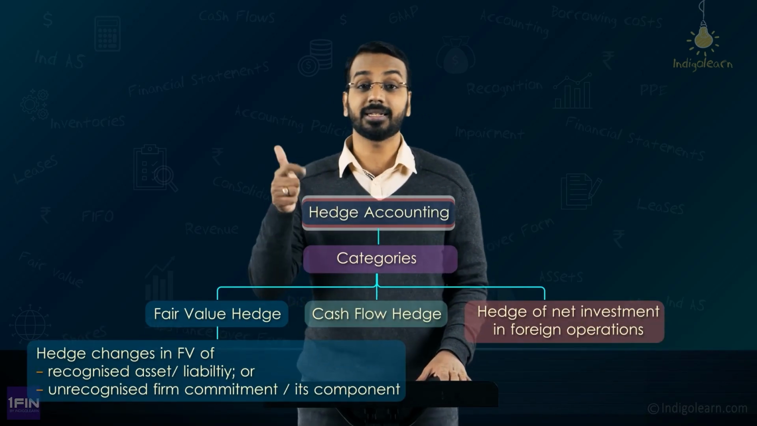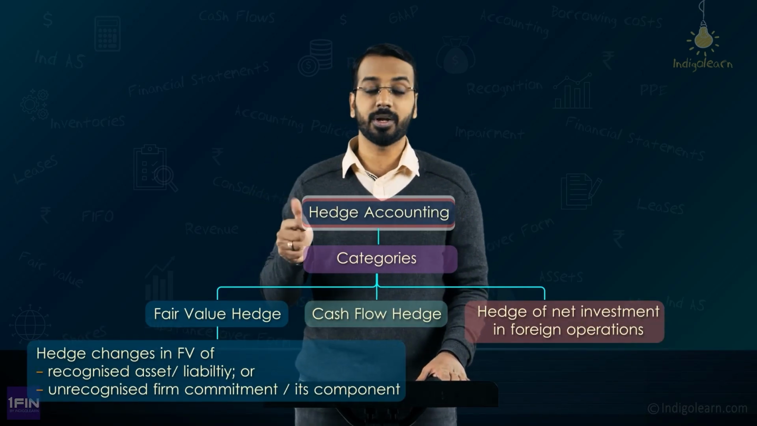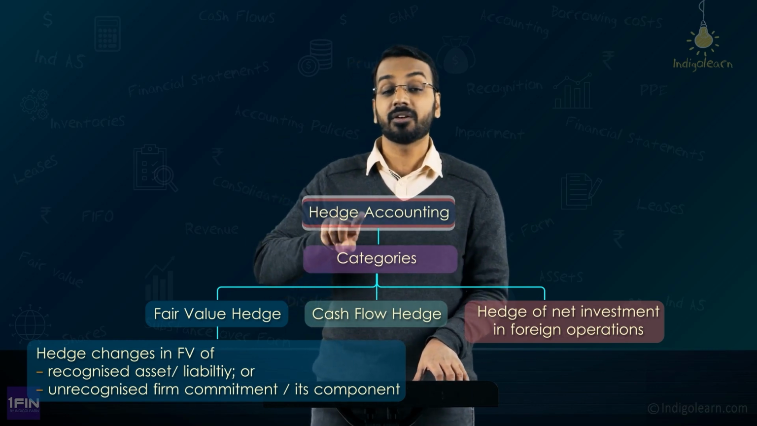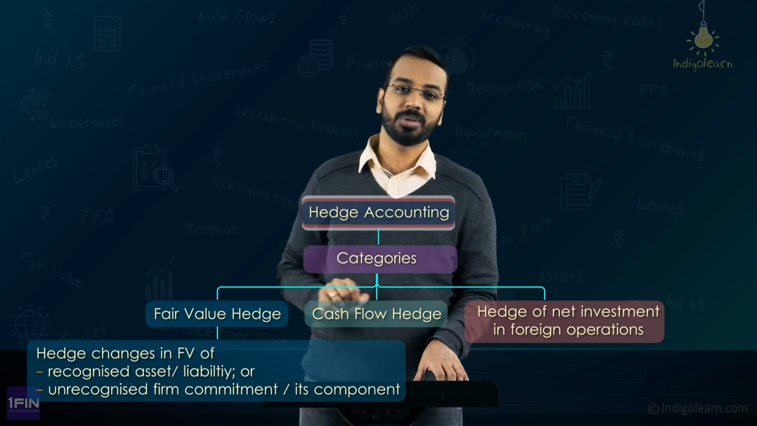Now the key thing that you need to remember is, it is for a recognized asset, liability or an unrecognized firm commitment or a component thereof, and it could affect the P&L, meaning the fair value changes could affect the P&L, right?